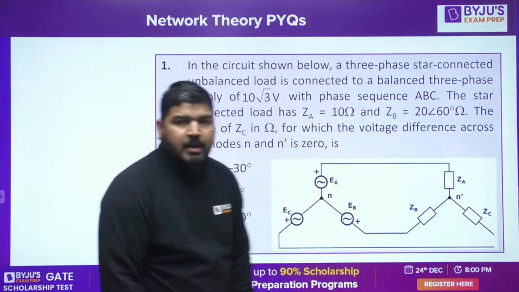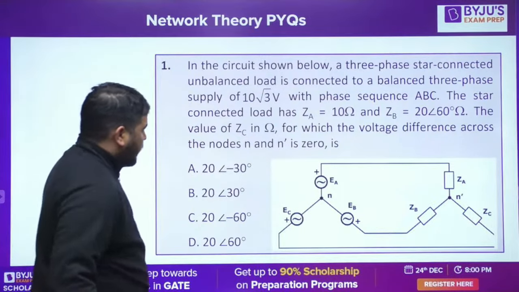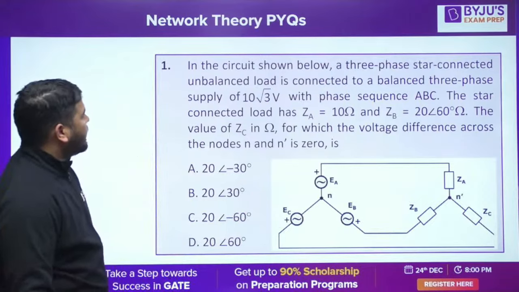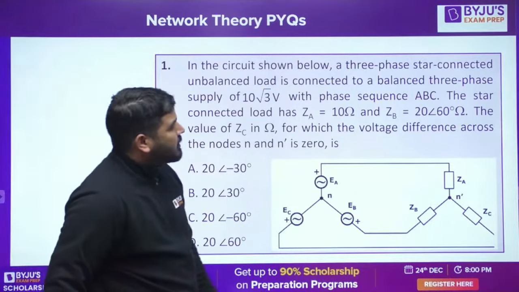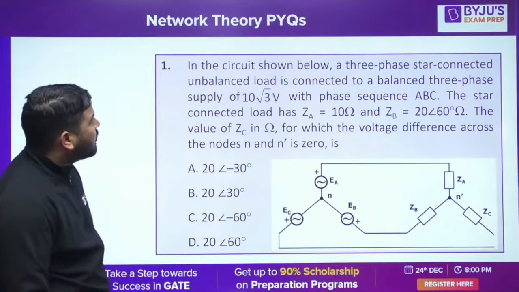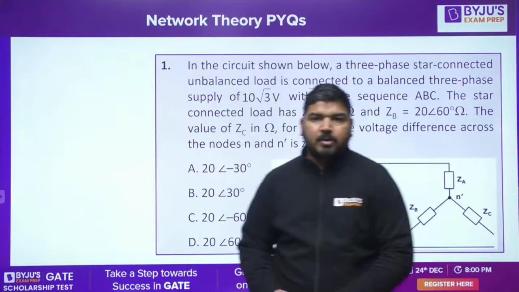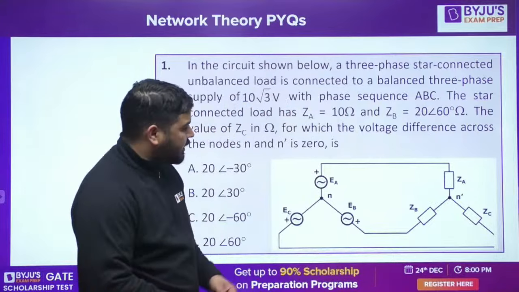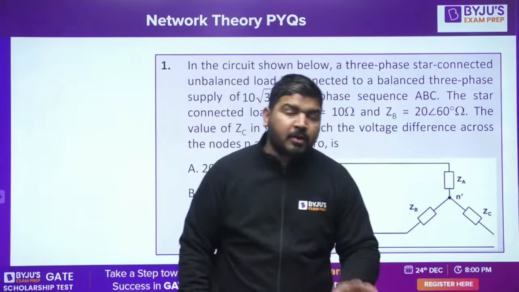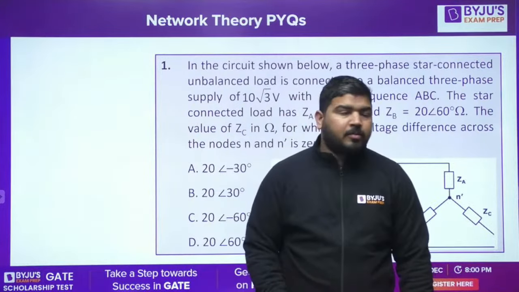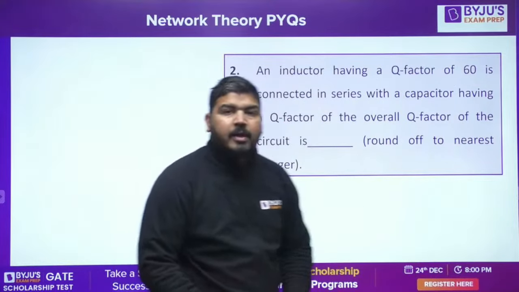Now this is the first question, and in this question, the circuit shown below, a three-phase. This is GATE 2022. This question belongs to the electrical branch. If you are from the EC branch, then you can skip this question because three-phase circuits are not included in your branch. But the next question will be included in EC also.